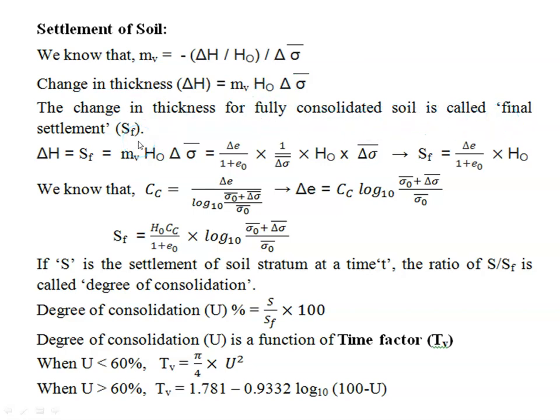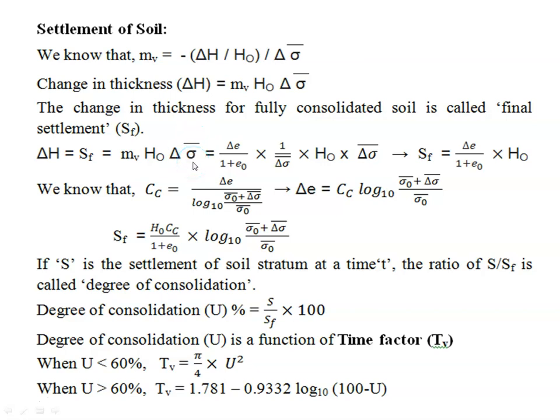So delta H corresponding to the end of the consolidation test is nothing but the final settlement. So settlement equals mv into H naught into delta sigma dash, where H naught is the initial thickness and delta sigma dash is the increase in stress.